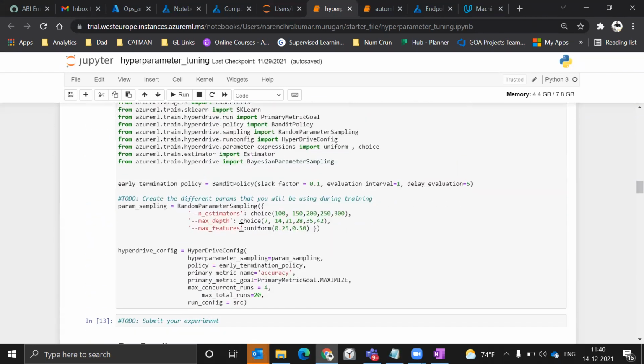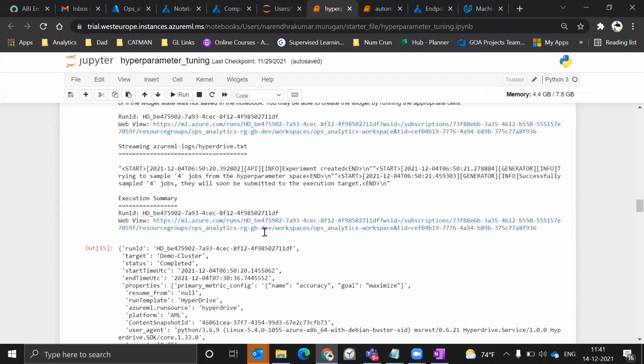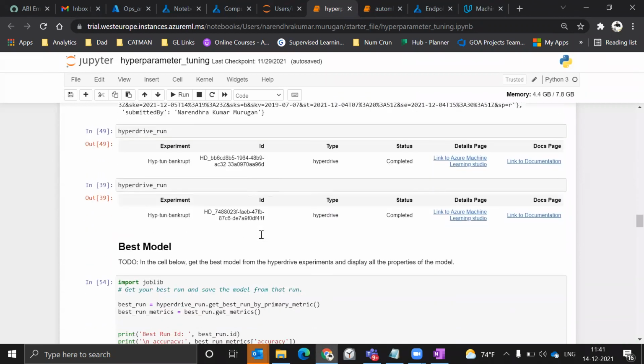Even in the hyperdrive configuration, I have given the primary metric name as accuracy. The same recall accuracy has been used to fine tune the model in hyperparameter tuning. So as per the negative accuracy, the accuracy I have is 0.25.